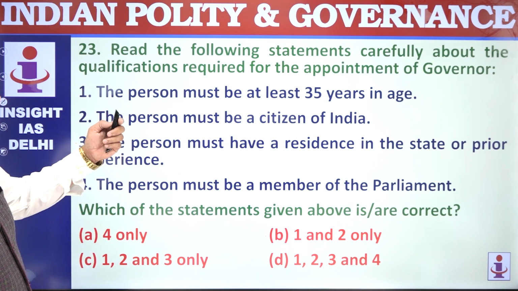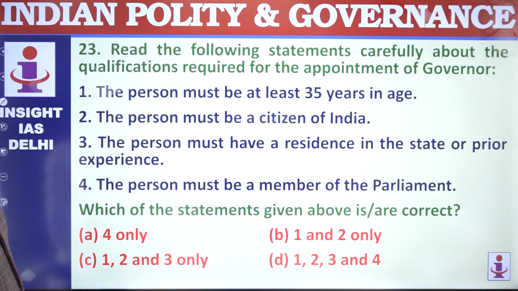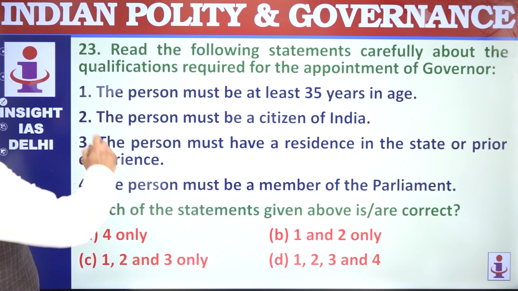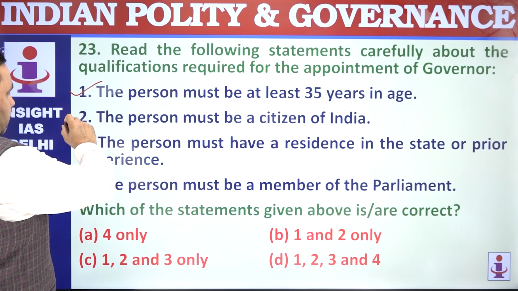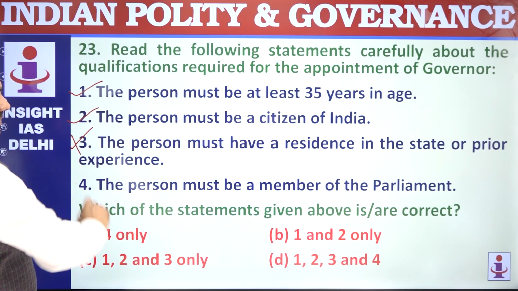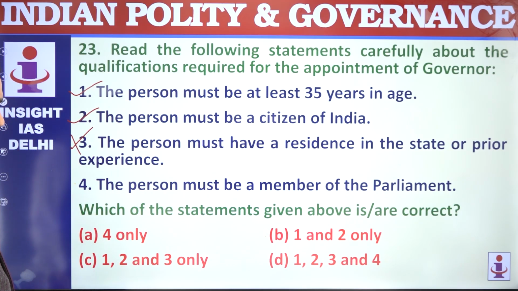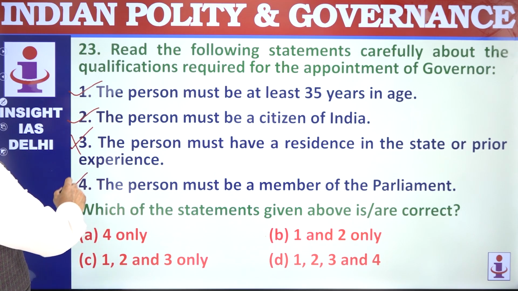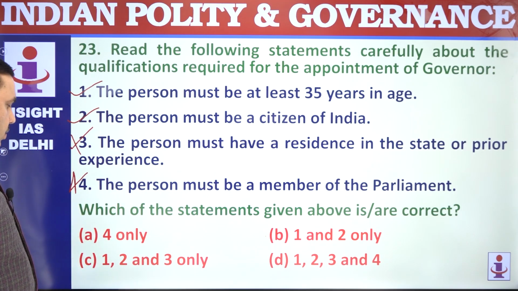What are the qualifications for becoming governor? Age 35 years. Person must be citizen. Residence of a state is not required. And person is not required to be member of parliament or anything. 1 and 2.